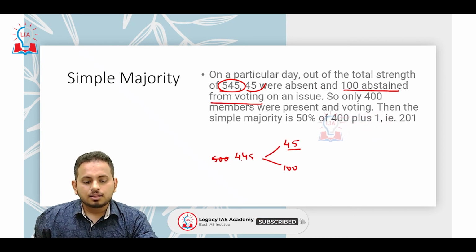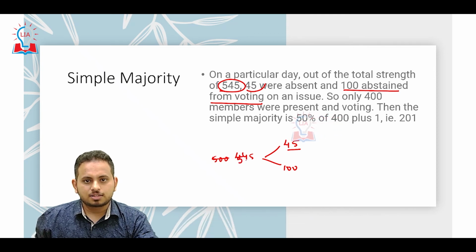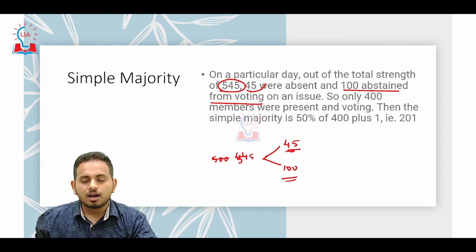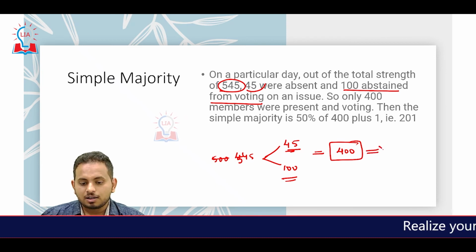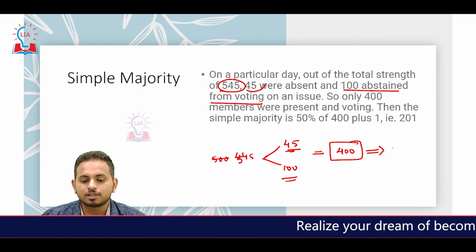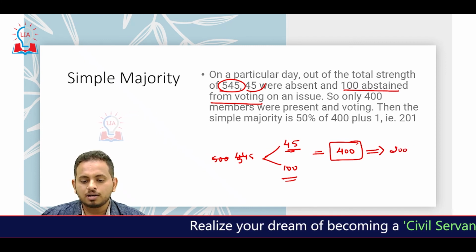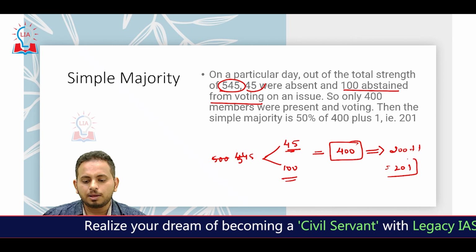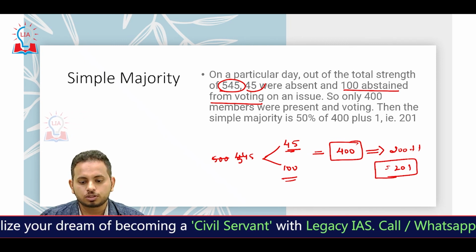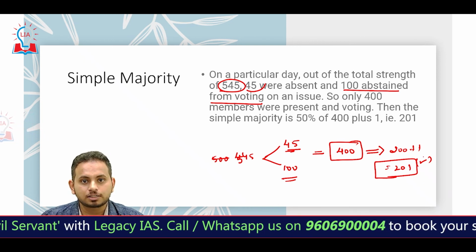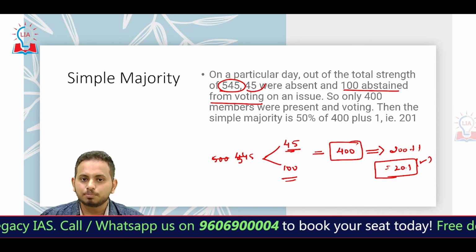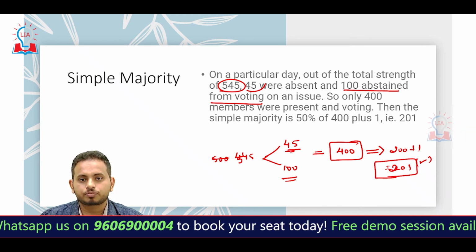This translates to having 400 people, and if 50% plus 1 of these 400 vote, that is 200 plus 1, that is 201 members support the resolution, then it will be passed. There you required 272 plus 1, that is 273, for absolute majority. For simple majority, 201 is required.